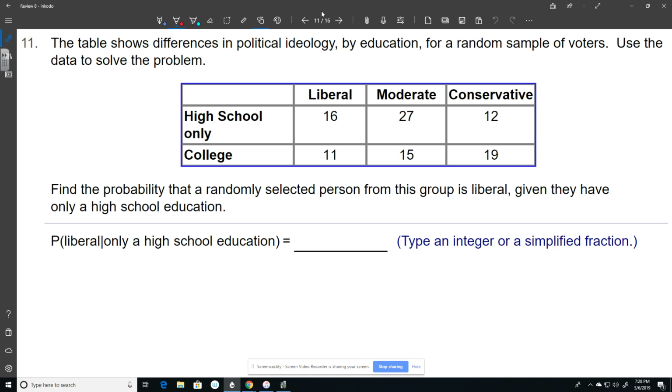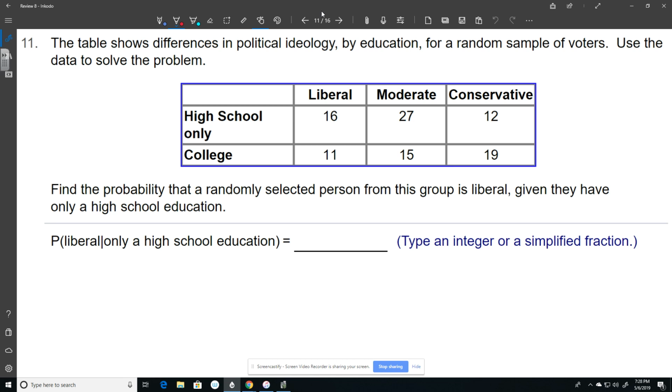The table shows differences in political ideology in political science by education for a random sample of voters. Use the data to solve the problem. So we've got people who went to high school only. 16 of those are liberal, 27 are moderate, 12 are conservative. Students that went to college, 11 are liberal, 15 are moderate, 19 are conservative.